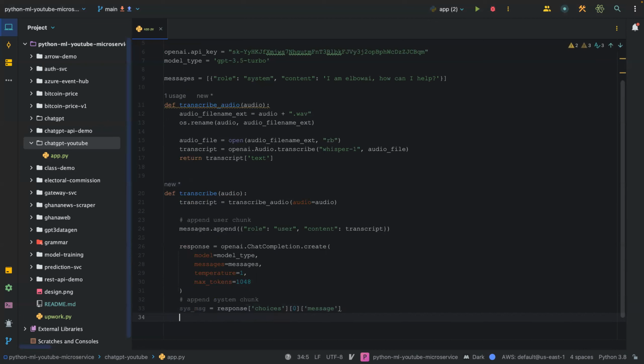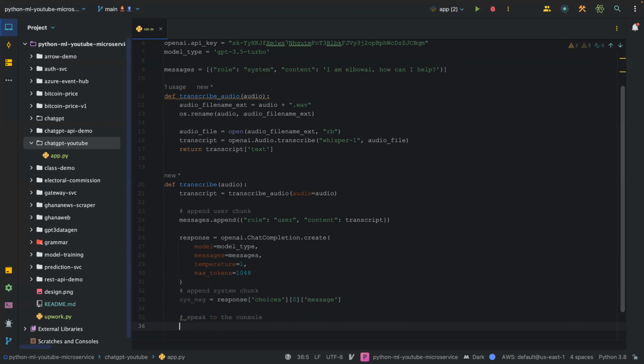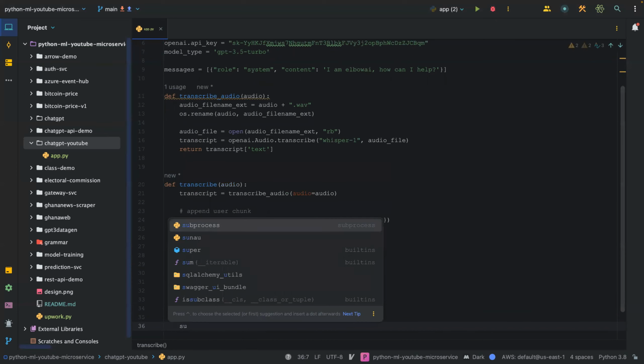Okay. So now we want to speak through the system. Okay. I'm using a MacBook, so we can call speak to the console. So we're going to say subprocess.